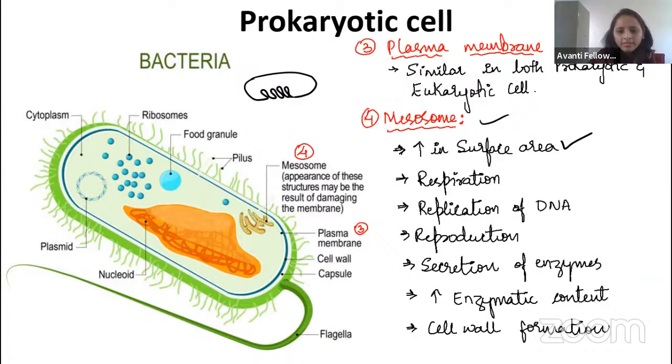Okay. Now let us come to replication. It also helps in the replication of DNA, guys. And in reproduction also, binary fission happens in the bacteria, right? So the mesosome helps in the binary fission of the bacteria also. Then it will secrete some enzymes, and the main function, it will secrete the content which is required for cell wall formation. You know there are proteins and some other things required for forming the peptidoglycan layer, right? The cell wall. So that is also synthesized by the mesosomes only. Okay, guys, from the mesosomes.